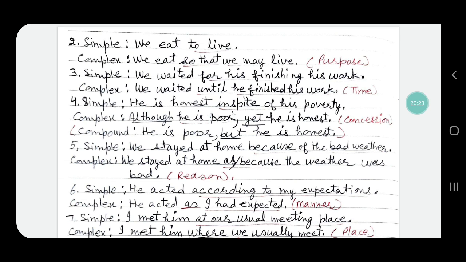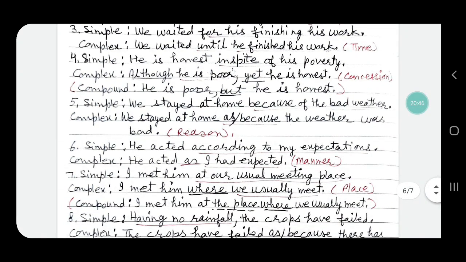Sentence number 5, simple sentence: We stayed at home because of the bad weather. "Because of the bad weather" will be changed into an adverbial clause: We stayed at home as the weather was bad, or because the weather was bad. So it is an adverbial clause of reason, the subordinate clause, and "we stayed at home" is the main clause. So the complex sentence is: We stayed at home as the weather was bad. Sentence number 6, simple sentence: He acted according to my expectations.